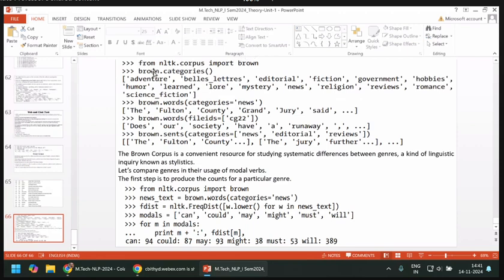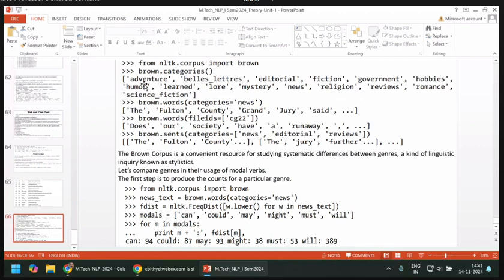And then brown.categories. In the previous one we used the field names, but here we are using file IDs in the previous one. Now we are using this brown.categories function, which gives you the total number of categories used in this, up to Swan.